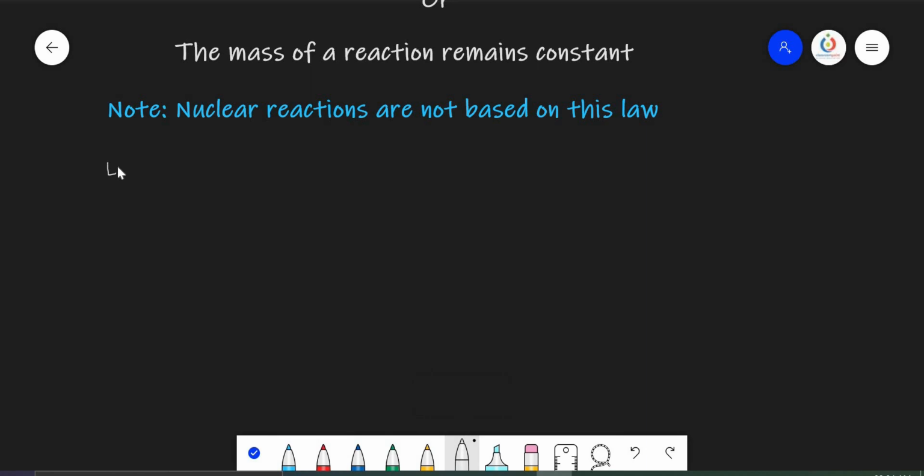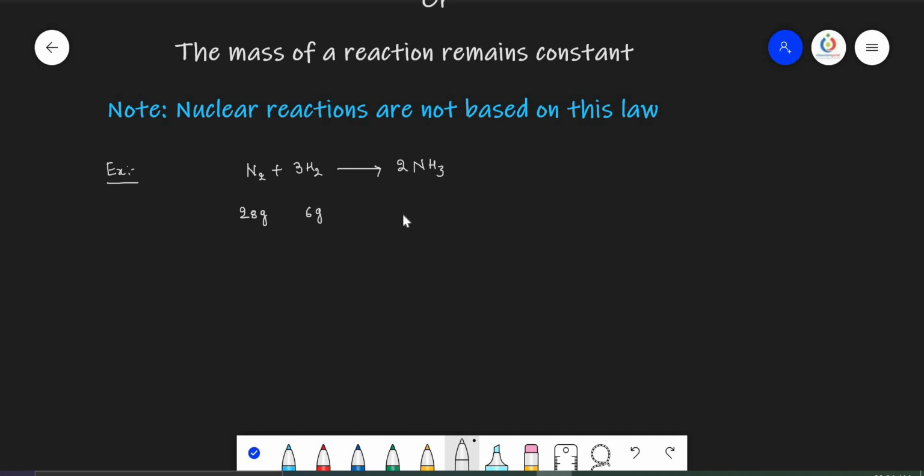The example is, as it said, the total mass of the reaction remains the same, or the mass of the reactants equals the mass of the products. Let us take the formation of ammonia. We know that nitrogen reacts with 3 moles of hydrogen and forms 2 moles of ammonia. Nitrogen atomic mass is 14 grams. There are 2 such nitrogens, so the total mass of the N2 molecule is 28 grams. And each H2 molecule mass is 2 grams, and there are 3 such H2 molecules. So 3 into 2 equals 6 grams.